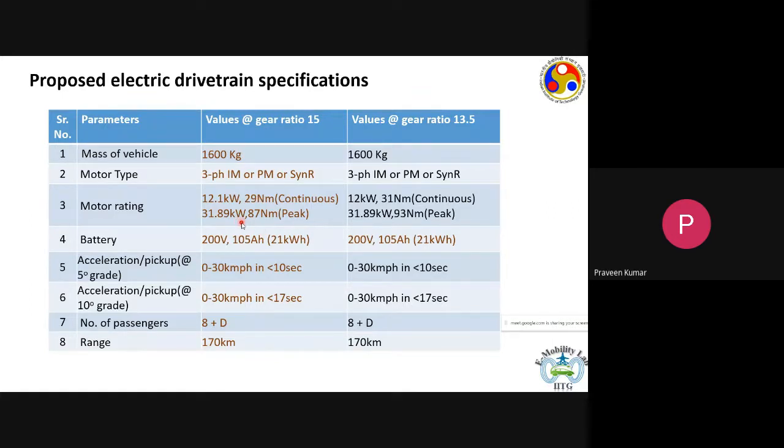So how can we design the motor? How will we choose the number of poles? How would we choose the number of slots? Which machine would we prefer, an induction machine or a permanent magnet machine, or maybe a synchronous reluctance machine? All those decisions will start to come, and then the detailed design of the machine would start to progress.